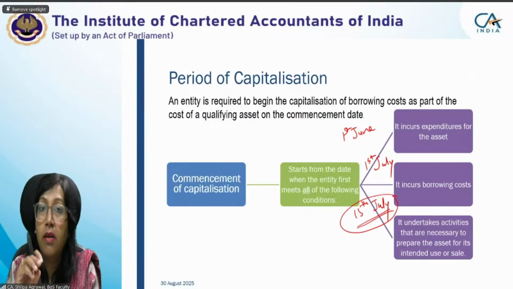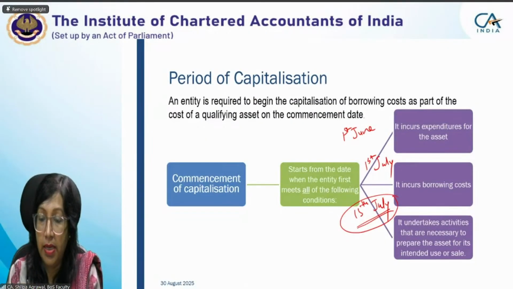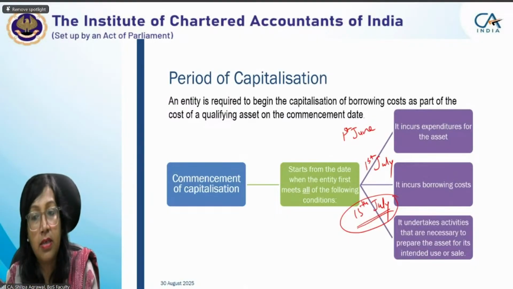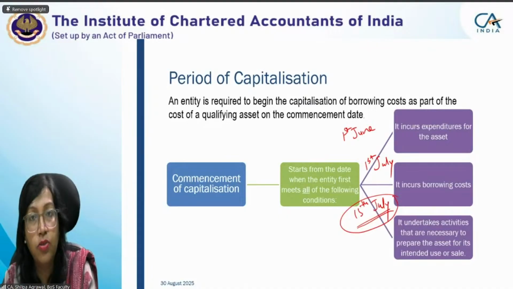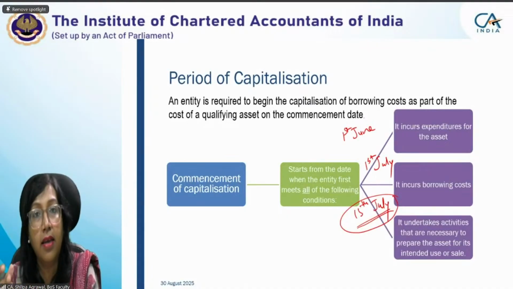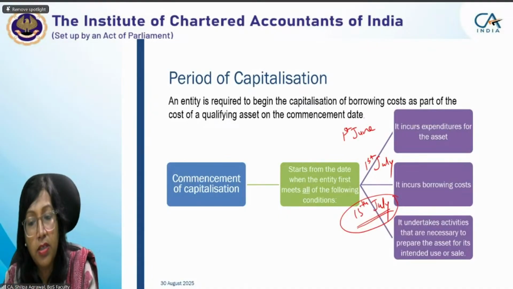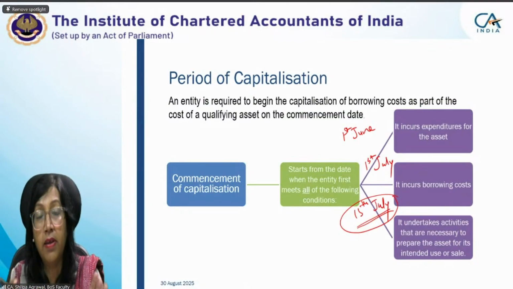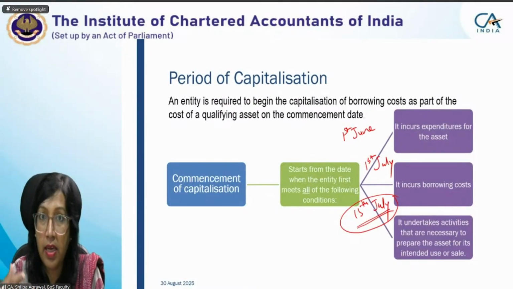It is the 3 criteria which are to be met. And now there are 3 different dates for all the 3 criteria. First criterion is 1st June. On 1st June, we started incurring expenditure on the asset. On 1st July, we started incurring borrowing costs. Since we are learning Ind AS 23 Borrowing Costs, until and unless the entity is incurring borrowing cost, there is no purpose of taking any other thought process.